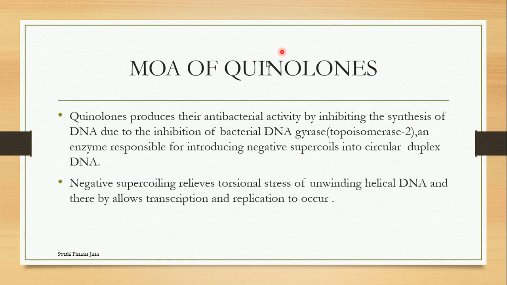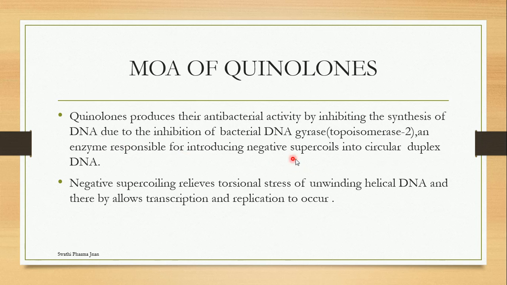When the quinolone drugs enter the body of a patient who is suffering with urinary tract infection, how will the quinolones show their mechanism for better therapeutic activity? Quinolones produce their antibacterial activity by inhibiting the synthesis of DNA, due to the inhibition of bacterial DNA gyrase. DNA gyrase, also called topoisomerase 2, is an enzyme which is responsible for introducing negative supercoils into the circular duplex DNA. These quinolones will inhibit the bacterial DNA gyrase enzyme, so that the synthesis of DNA will also be inhibited.